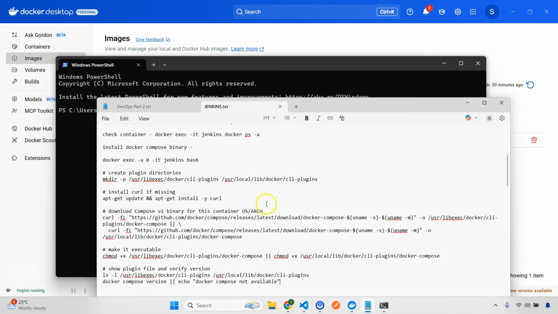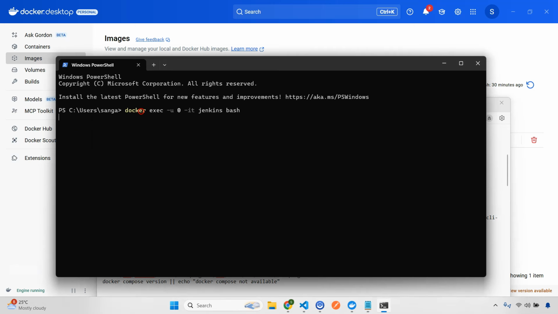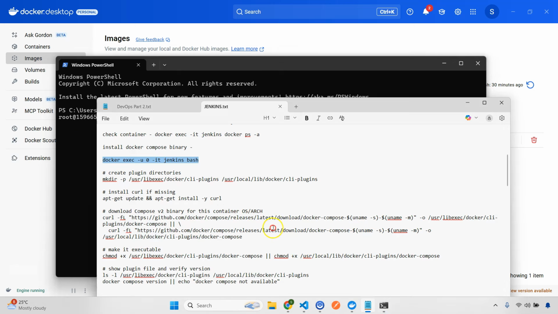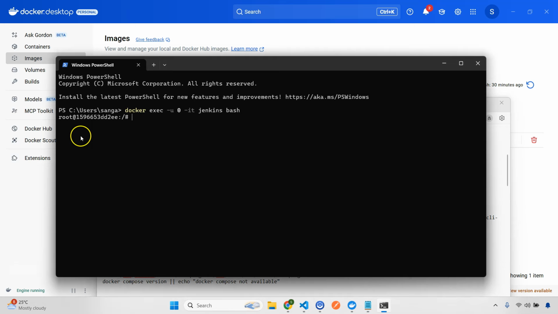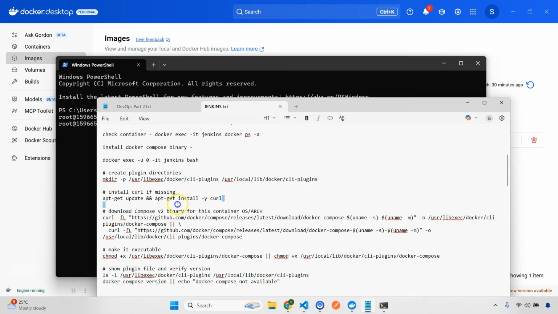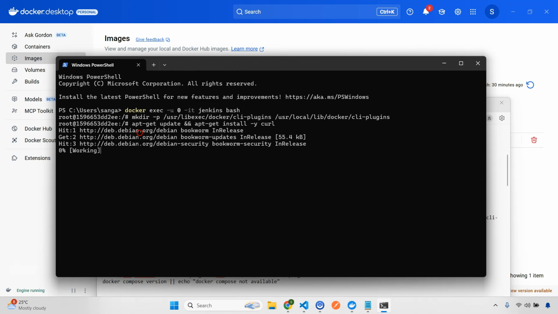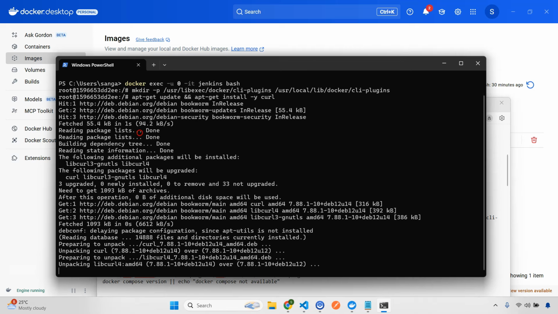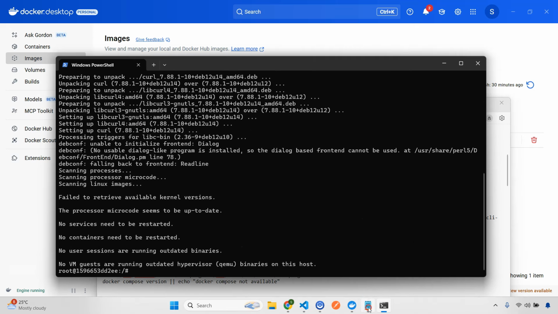Okay, it's there. Now we have installed Docker, so let's install Docker Compose also. We also need Docker Compose. Let's copy from here. Let's first go into the container, and then we'll copy this. Then we'll install curl if it is missing. Awesome.